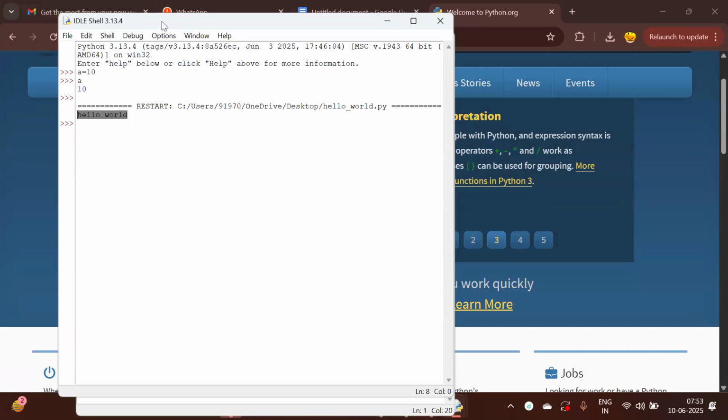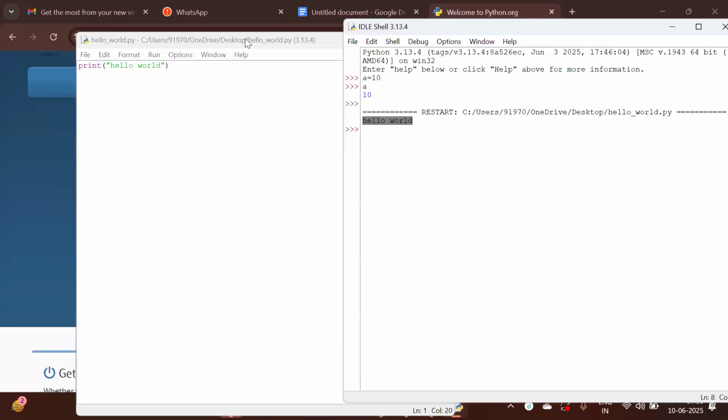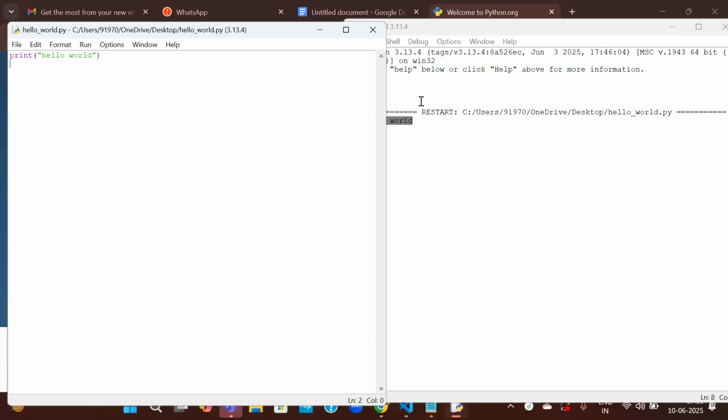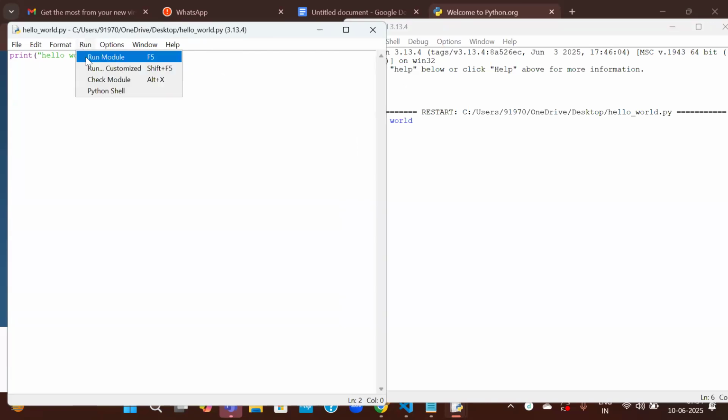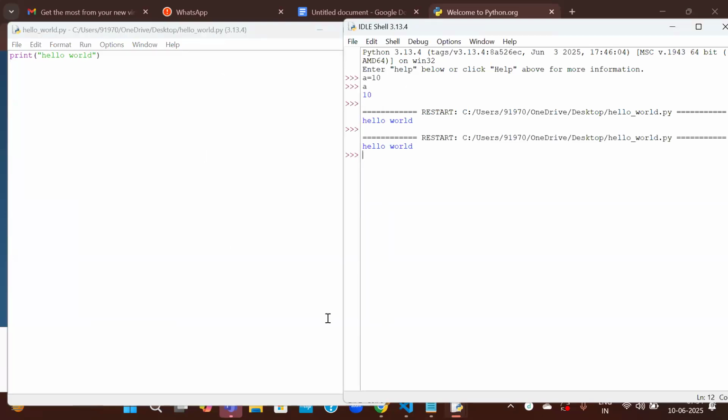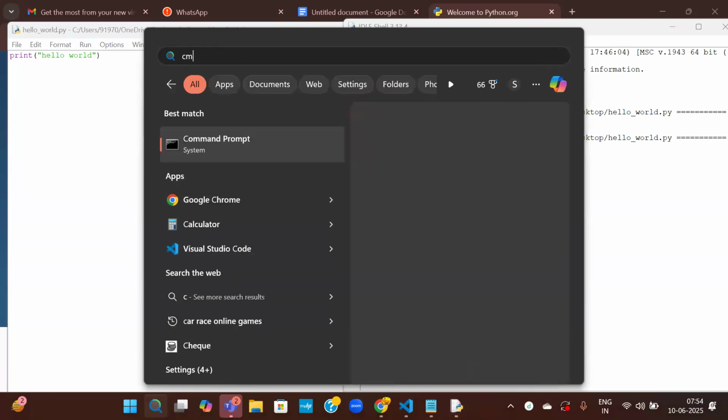So Python programming is very simple. So the hello world program is executed. The same thing we can execute in multiple ways. See here, now the file is available in C users, OneDrive, desktop, and hello world. So we can run it either from the IDLE environment from here, or you can run it in the command prompt as well. Let me show you the command prompt.